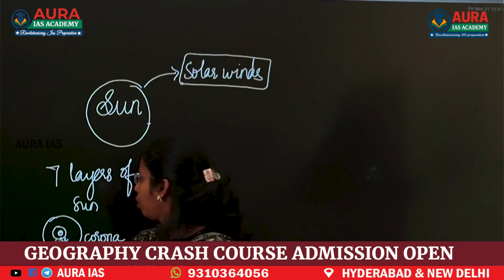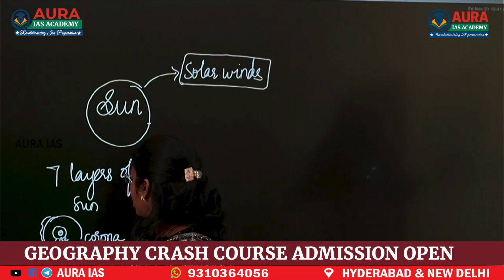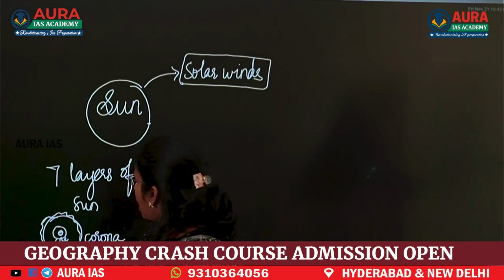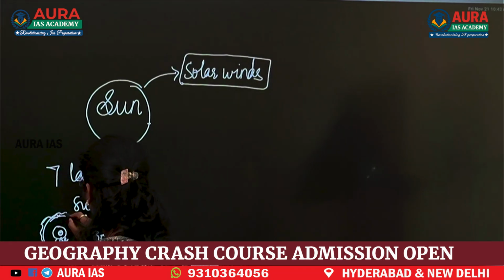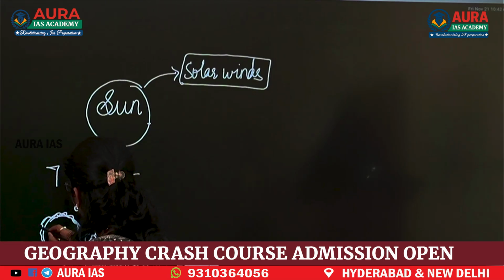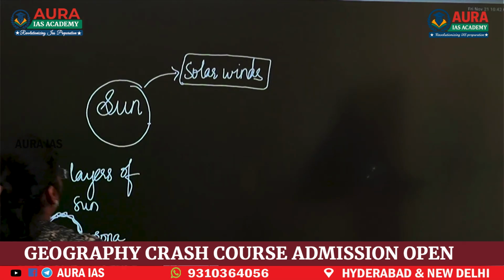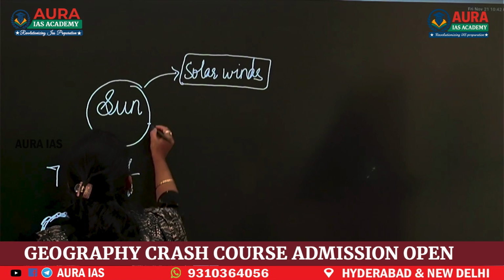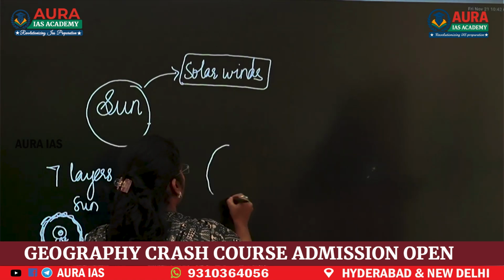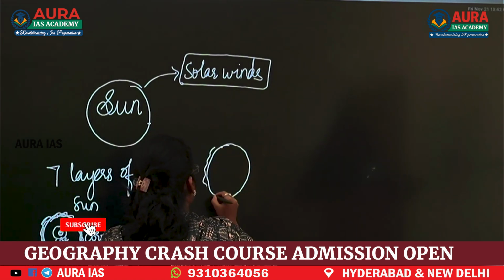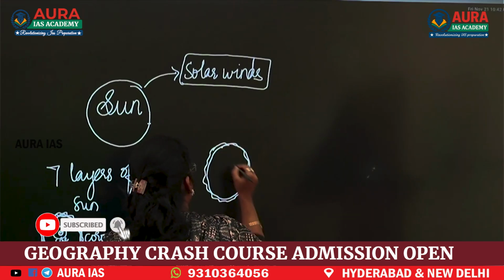And next, the corona is the outermost layer of the sun. When you see this corona, this is the corona. A continuous stream of charged particles